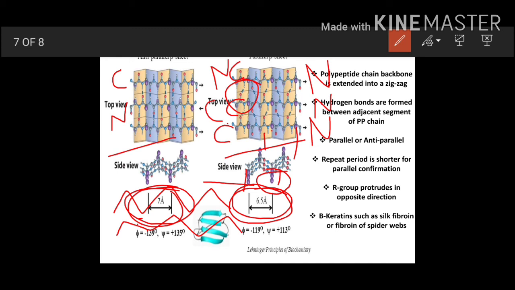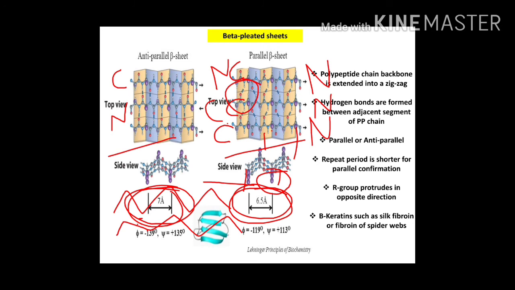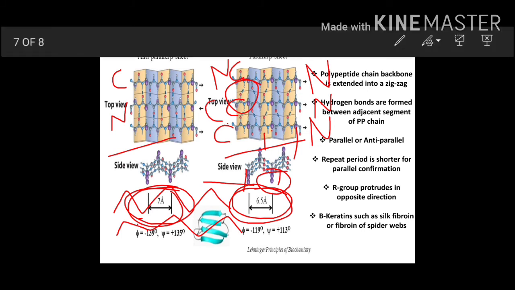Examples are beta keratin such as silk fibroin or the fibroin of spider webs. Now what are the phi and psi angles? For anti-parallel, phi is minus 139 degrees and psi is plus 135, and here phi is minus 119 degrees and psi is plus 113 degrees.